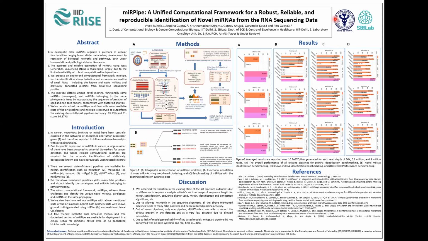After length filtration, the data preprocessing step is completed, and then the pipeline is split into 2 sub-pipelines. The first one is the piRNA identification pipeline, and the second one is the miRNA identification pipeline. Both these pipelines run simultaneously in separate threads. In the piRNA identification pipeline, the first step is quality filtration, where we filter out all the sequences that contain more than 2 nucleotides of PHRED quality score less than 20.